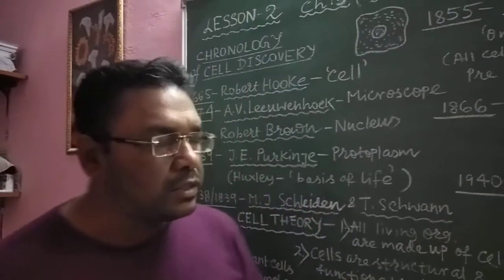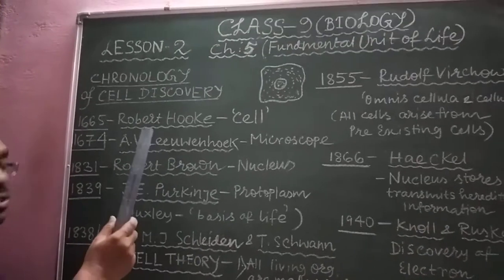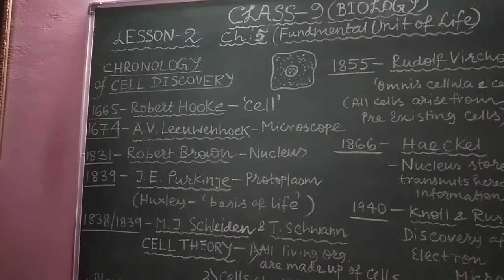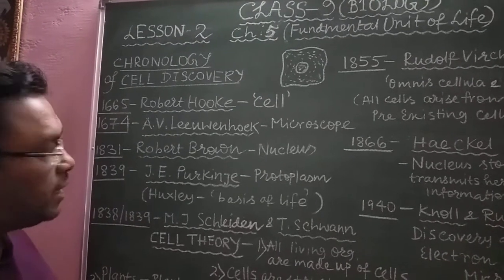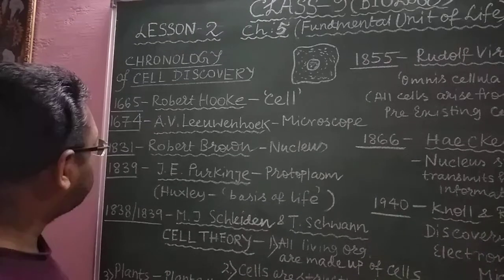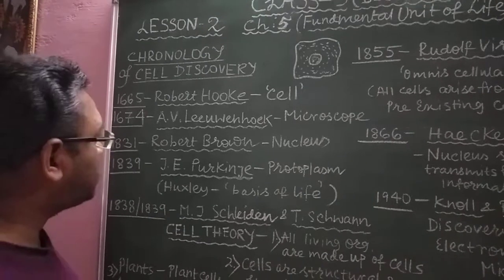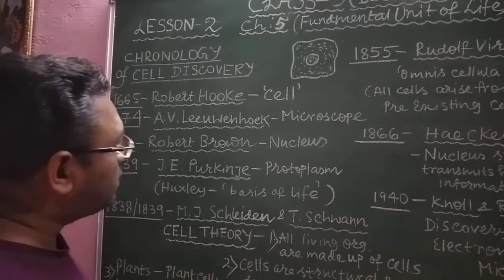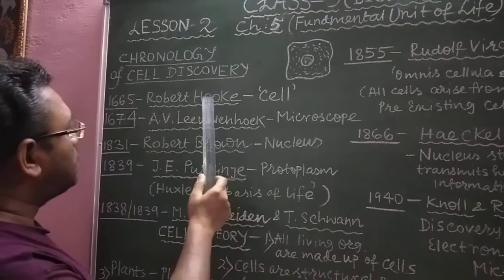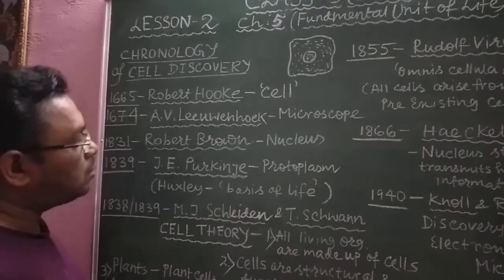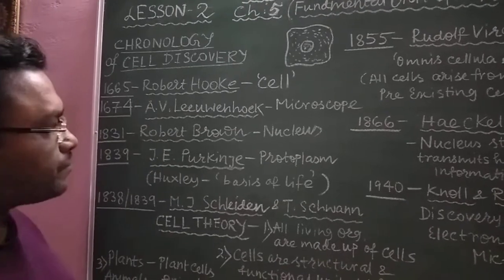Now we are going to focus on the chronology of cell discovery. It is a history of the cell and its discovery. Here you can see that in 1665, Robert Hooke first discovered the cell and named it also. Later, Anton von Leeuwenhoek, who was a spectacle glassmaker, devised a microscope a little different from Robert Hooke's microscope, and he saw different protozoans in a little drop of water.